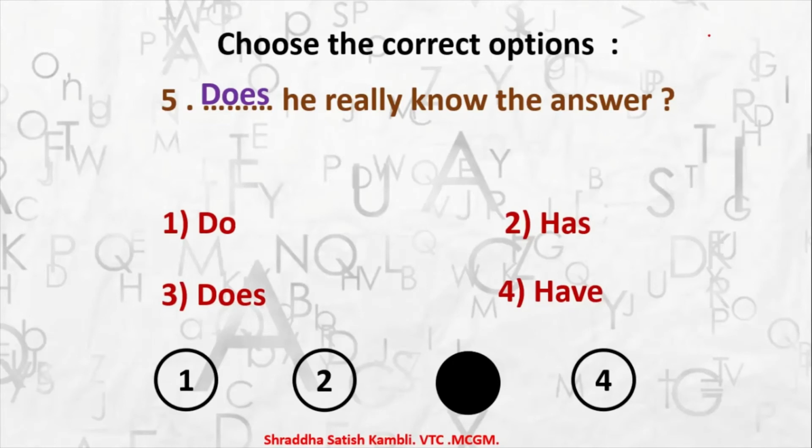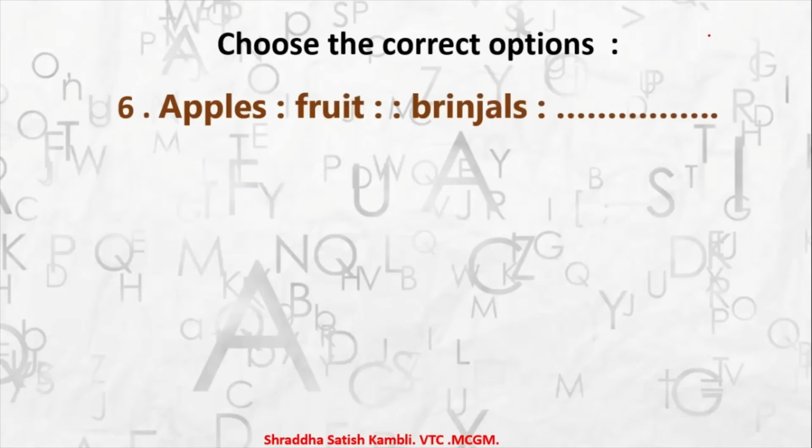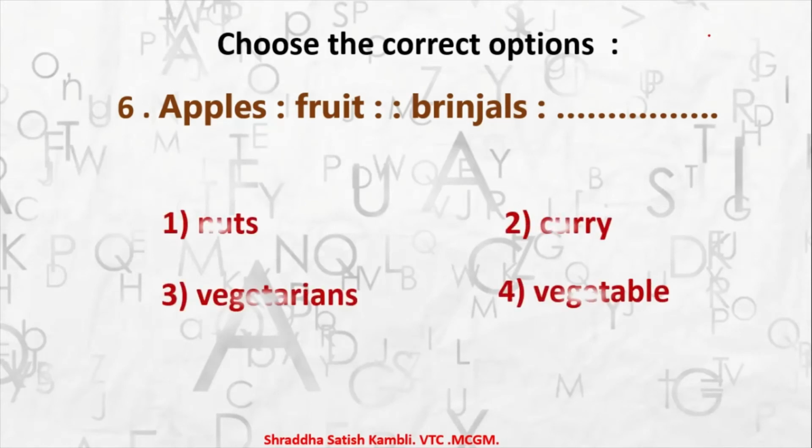Okay, let's go to the next example. Example number 6: apples are fruits, brinjals are what? Are they nuts? Are they curry? Are they vegetarians or are they vegetable?